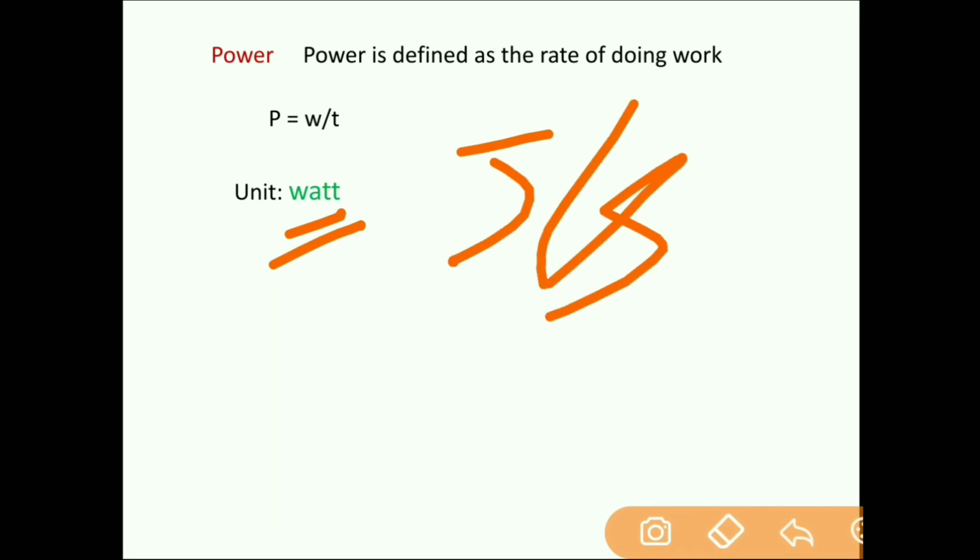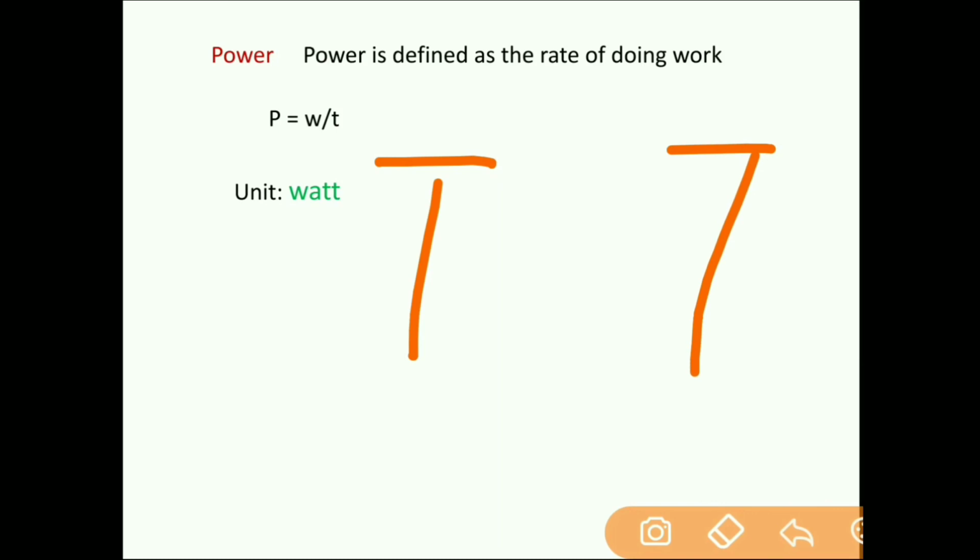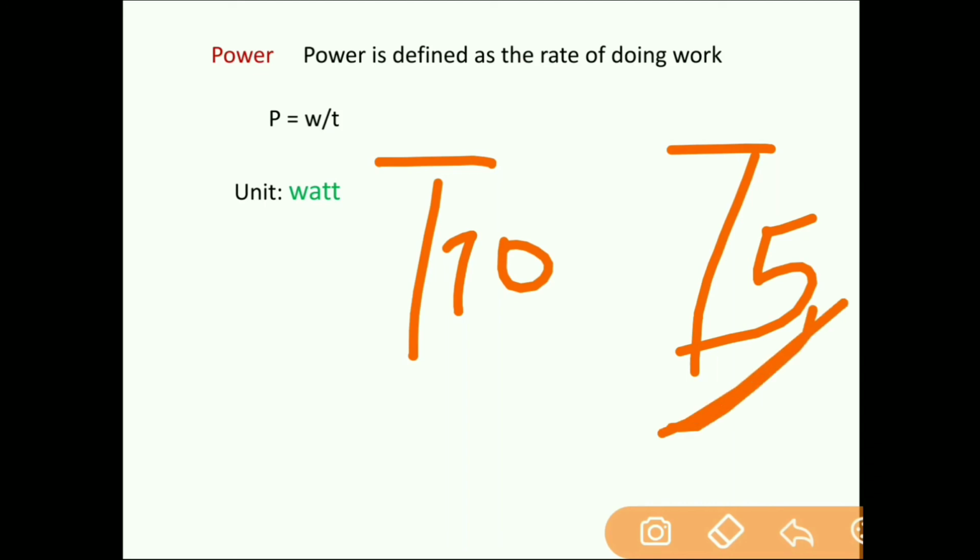So power basically means, I'll just give you one example. Suppose there are two persons A and B. If they are doing the same work, one is taking 10 seconds, the other is taking 5 seconds. Who will have more power? The one taking 5 seconds will have more power, because he has a higher rate of doing work. He is doing the same work in less time, so he will have more power. That's why the definition of power is rate of doing work. If you have a higher rate of doing work, you have more power. If you have a lower rate of doing work, you have less power.